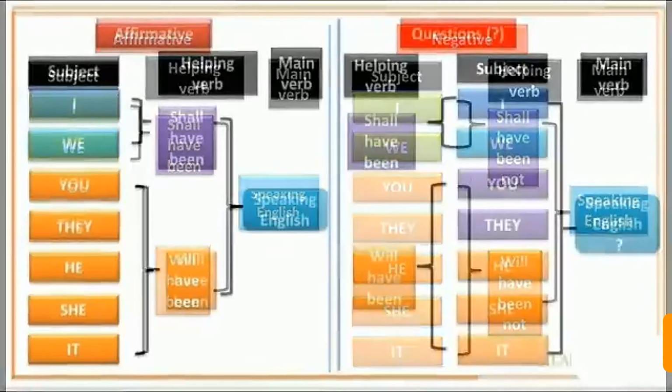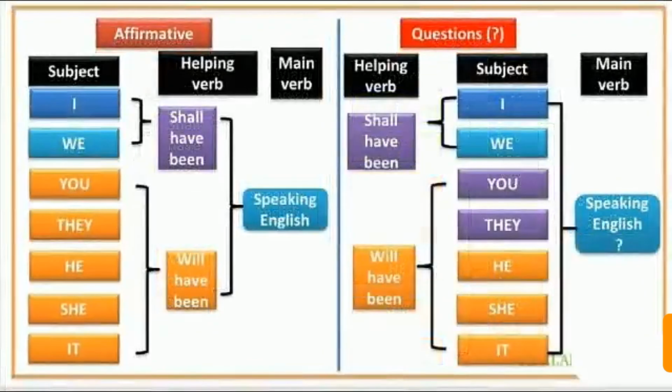In the similar manner, if we want to change a simple sentence into an interrogative one, as usual, the helping verb will come in place of the subject. Here the helping verb is shall have been. So shall have been will come in the place of the subject, and after that helping verb we will use the subject. So the sentence will become "Shall I have been speaking English?" So this will be the interrogative form of this sentence.